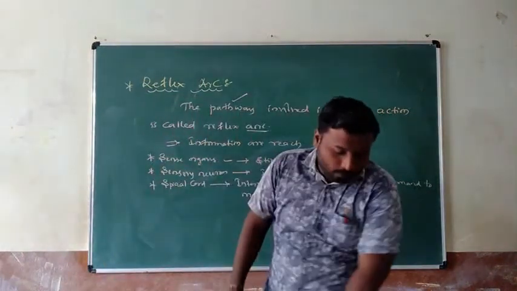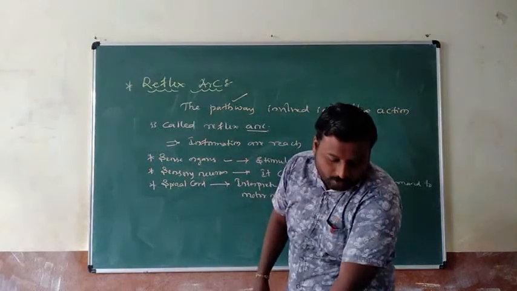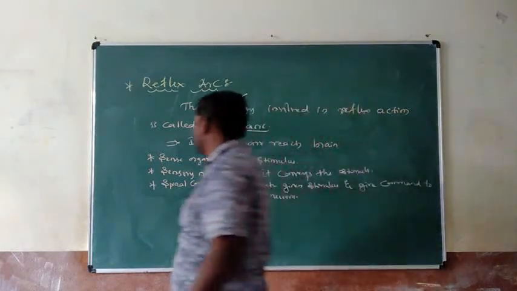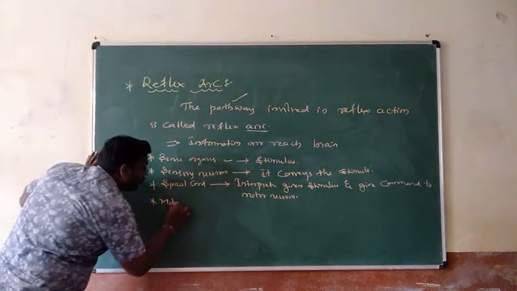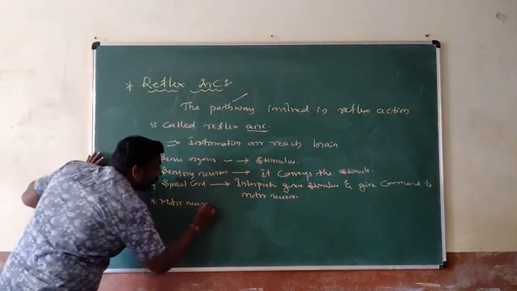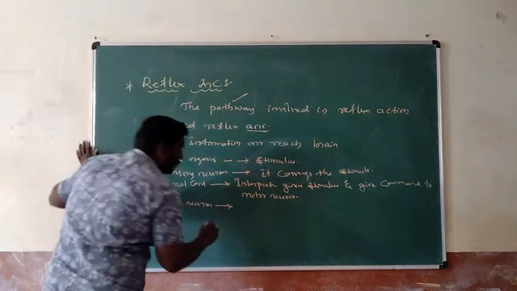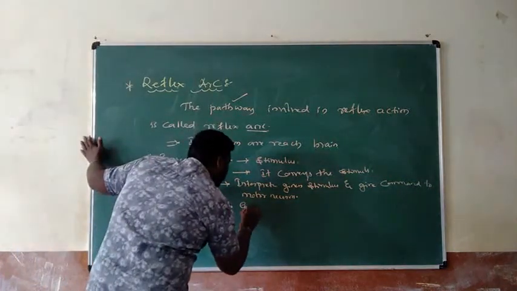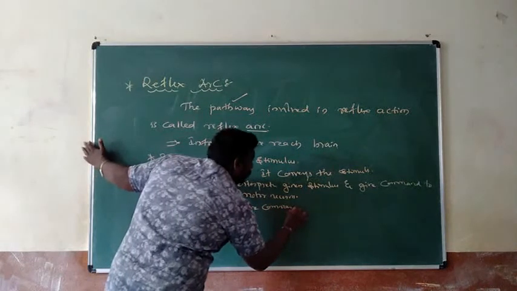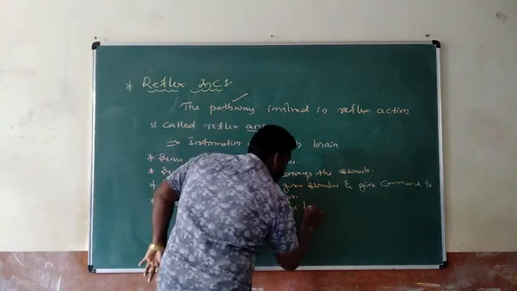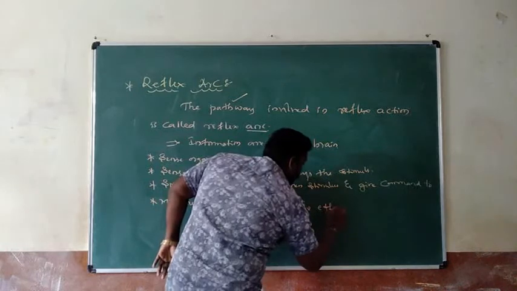Fourth one, the motor neuron conveys the motor command to effectors.